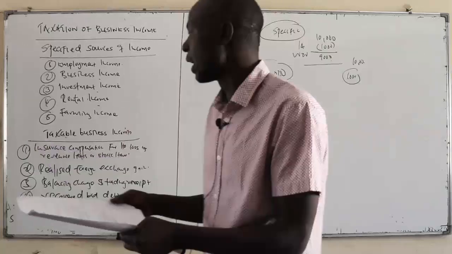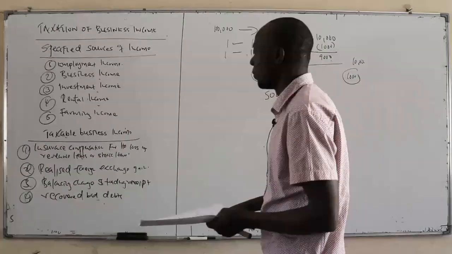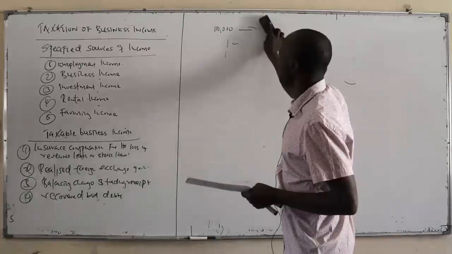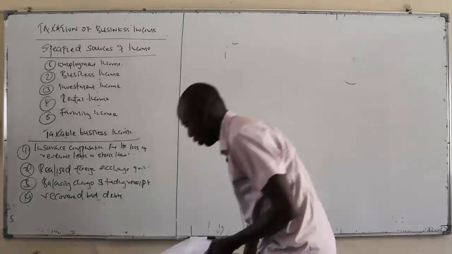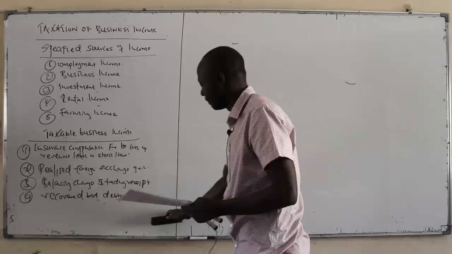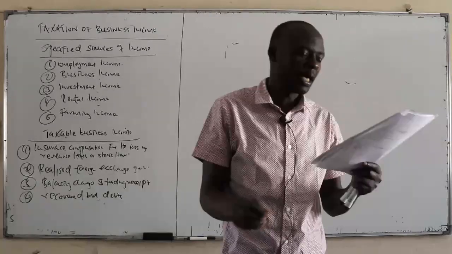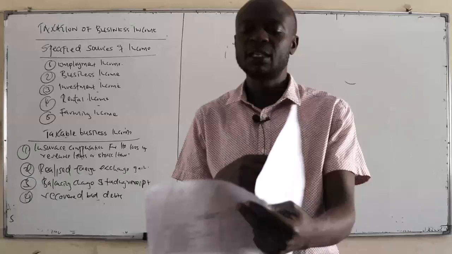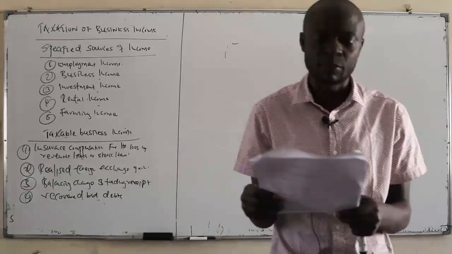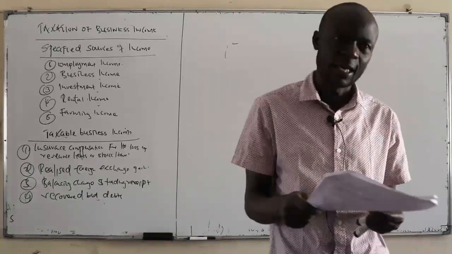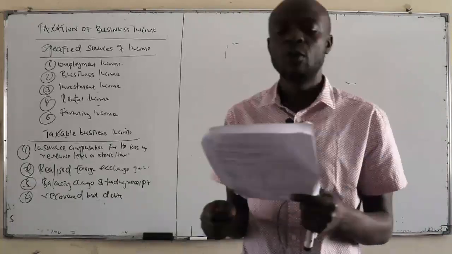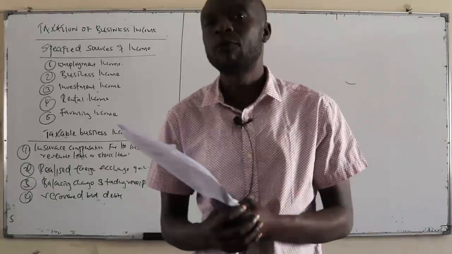And then we also have some income that can be received by a business entity and they are not taxable income. So we call them non-taxable business income, which you're also supposed to know. Non-taxable business income. Number 1 is income from foreign investment. So if you invest in abroad, in a foreign country, and then you receive income from such an investment, then they will not be taxed here in Kenya. Income from foreign investment. And then number 2, reduction in general provision for bad and doubtful debts.